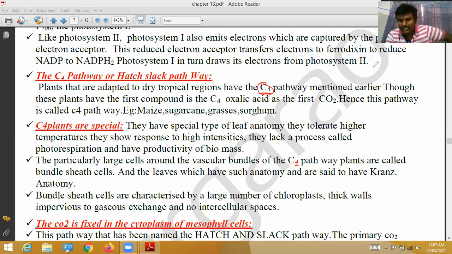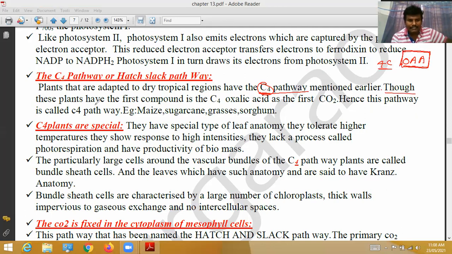C4 pathway means the first stable product is a 4-carbon compound, oxaloacetic acid, OAA. That's why dry tropical region growing plants show the C4 pathway. Those plants are also called C4 plants because the first stable product is the 4-carbon compound oxaloacetic acid.